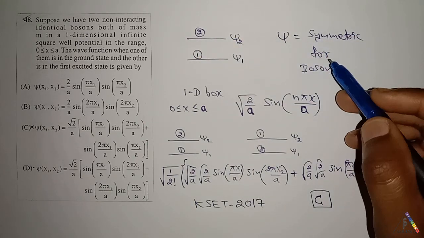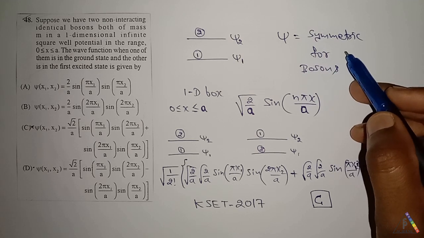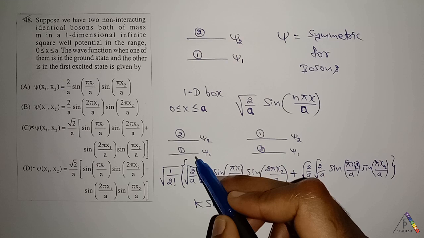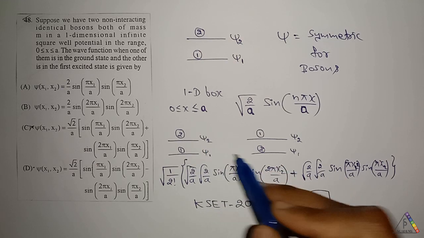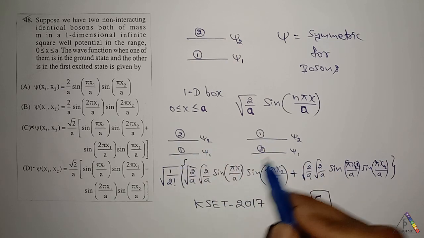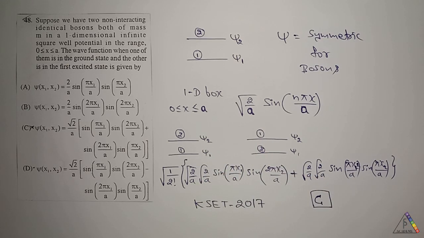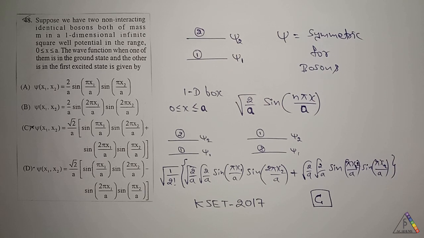For bosons, the wave function psi will always be symmetric, and by applying the particle exchange operator, we exchange the particles, and by writing the wave function of these two combinations, we get the answer as C option for this question. And this is also a repeated question of KSET 2017.